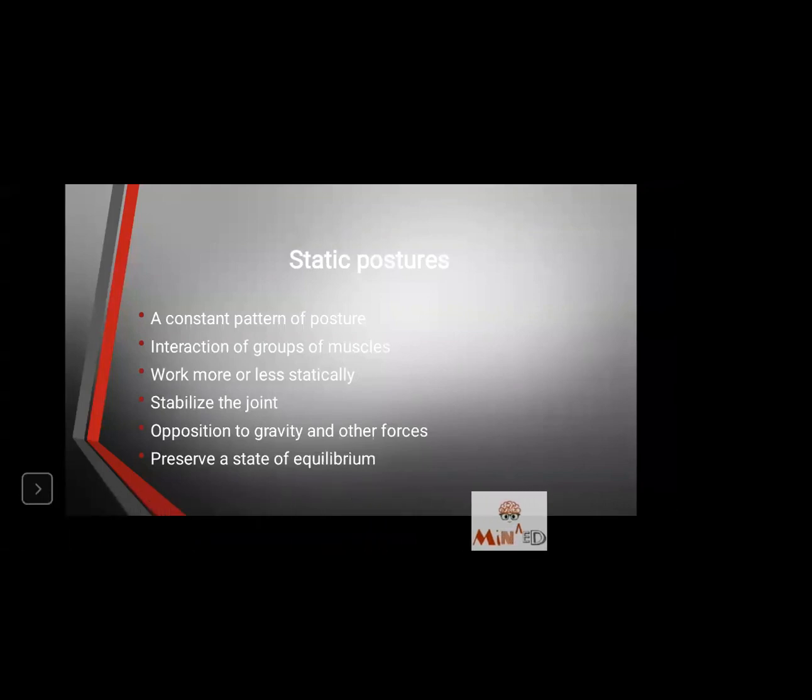Fifth, opposition to gravity and other forces. As we know, when we stand upright, our anti-gravity muscles are working such that we are able to maintain a standing position, whereas the gravity will pull us down. We are standing upright, that is against gravity. So it is called the anti-gravity position.